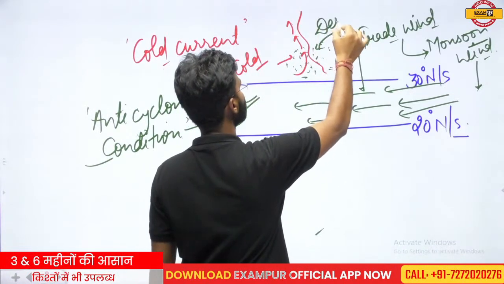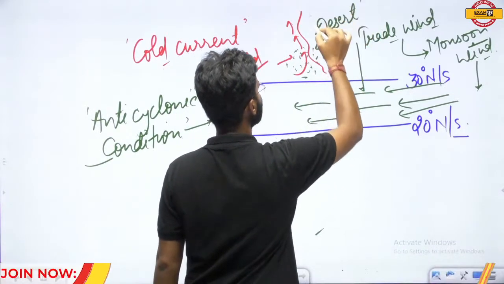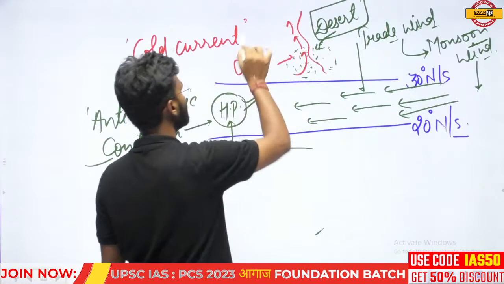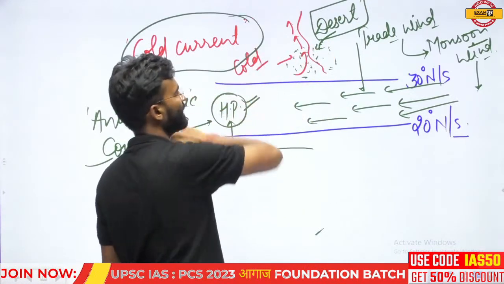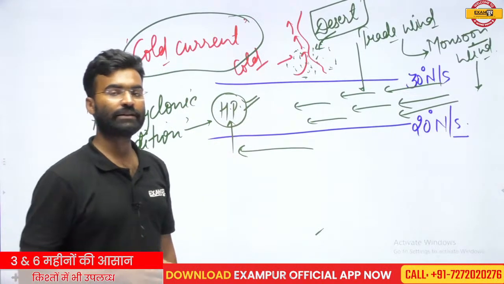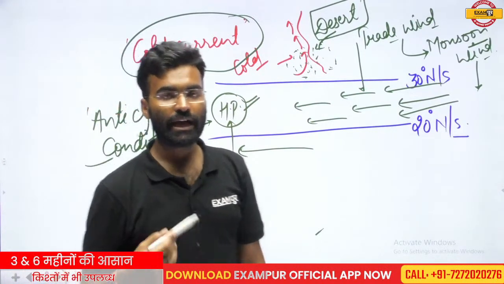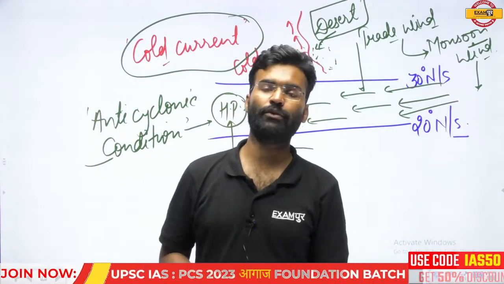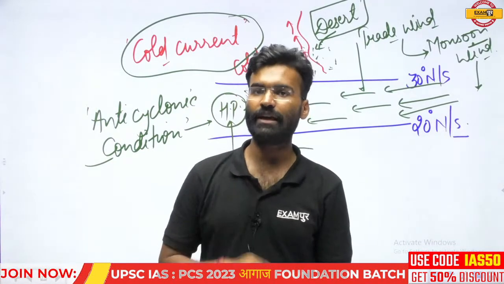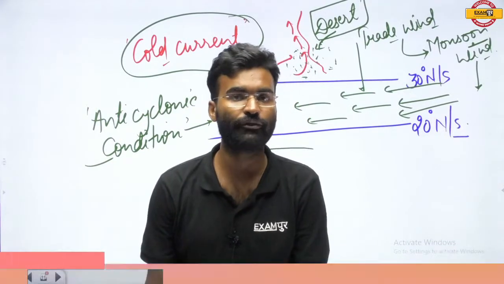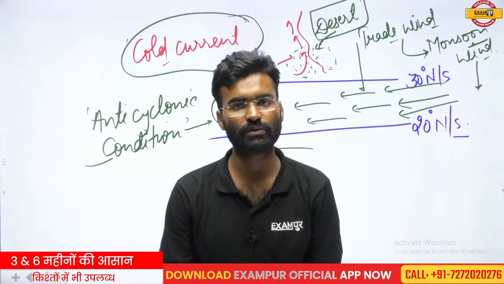So if any margin or coastal part has the cold current, this cold current creates an adverse effect for precipitation. So the cold current is responsible for desert formation on the continental coastal part.